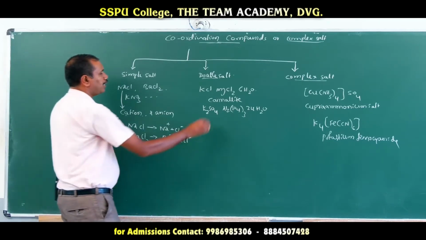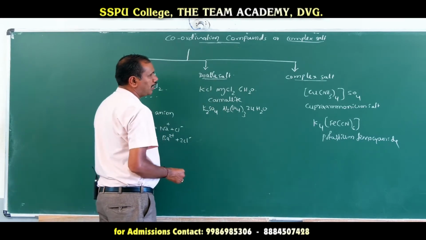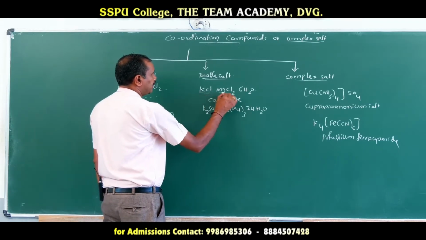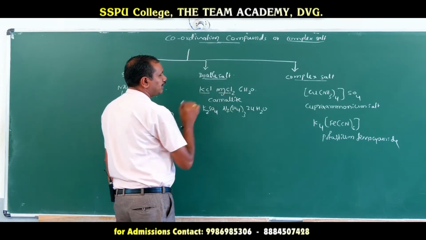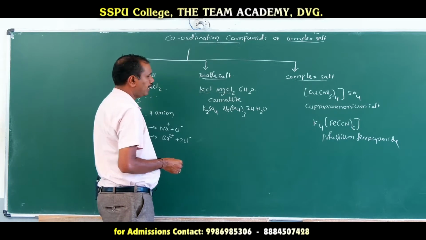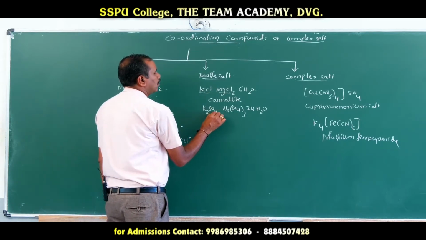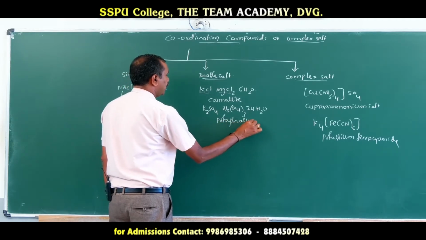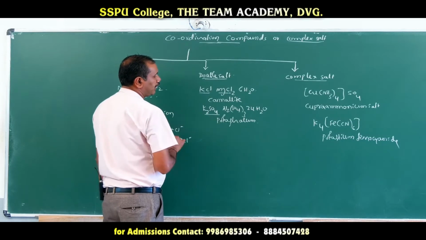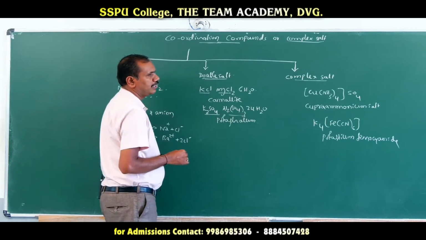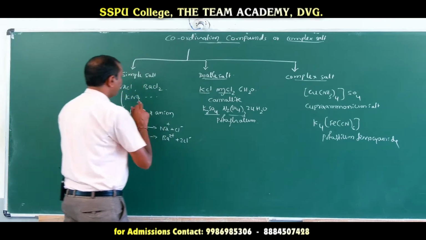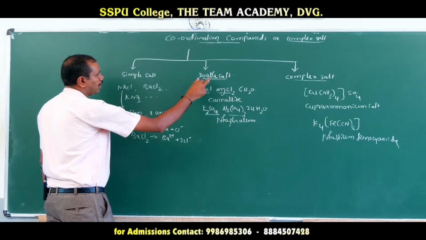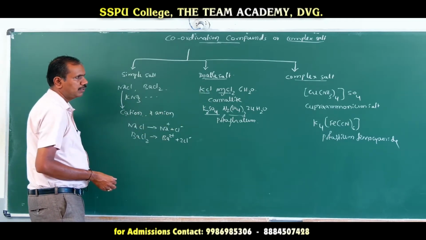Then if you come to double salts, what are double salts? They are made up of two simple salts, for example KCl and MgCl2. KCl is a simple salt, MgCl2 is also a simple salt. Similarly, potash alum is made up of potassium sulfate, one simple salt, and aluminum sulfate, another simple salt. What is the difference? A double salt is a combination of two simple salts.